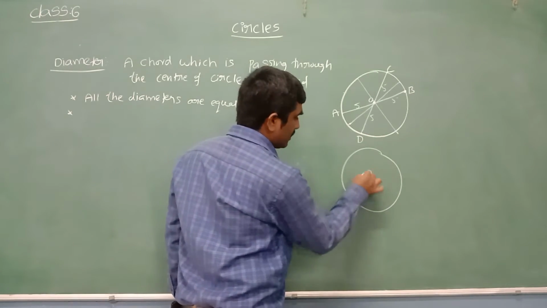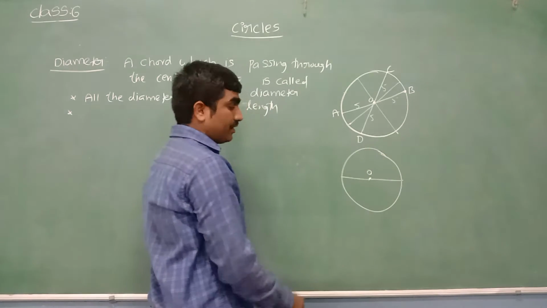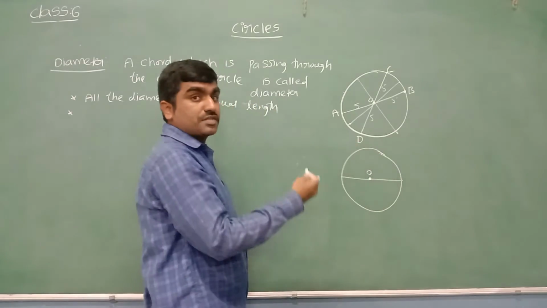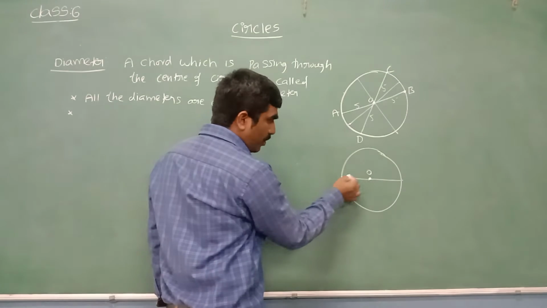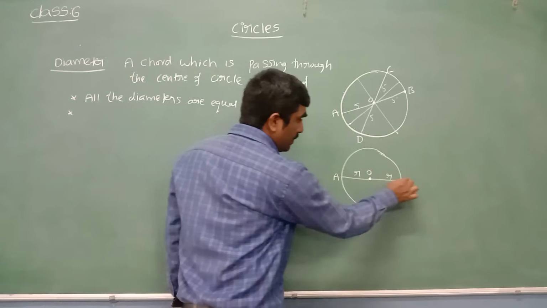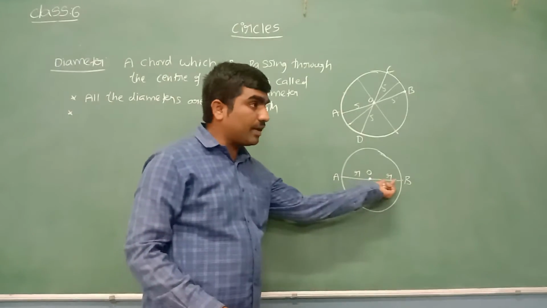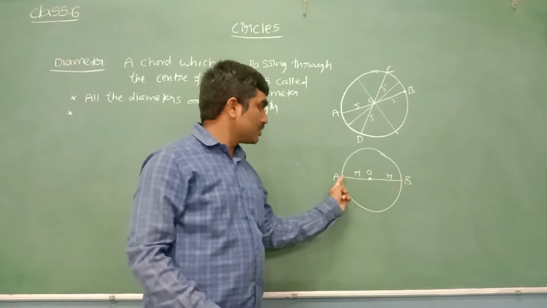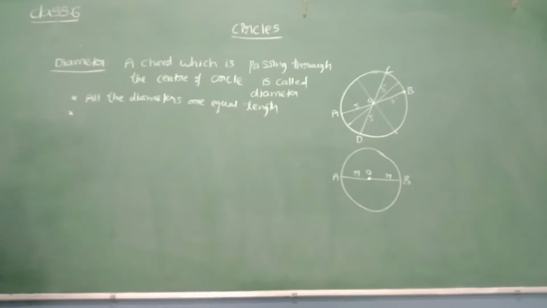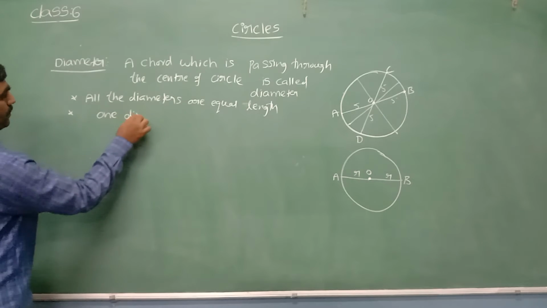We will draw one center. Now what can we say about this? It is called a diameter. It is a curve, first of all, passing through the center of the circle. Now here O to the boundary is one radius. So let me take AB. AB is the diameter. In that we can see two radii. So one diameter is equal to how many radii? 2 radii.